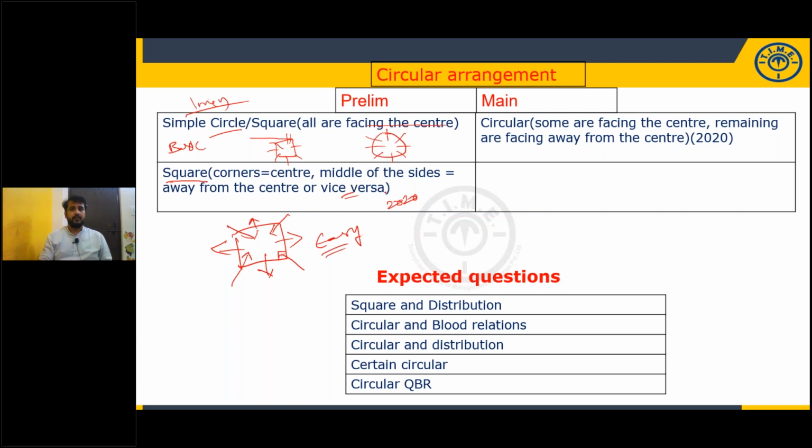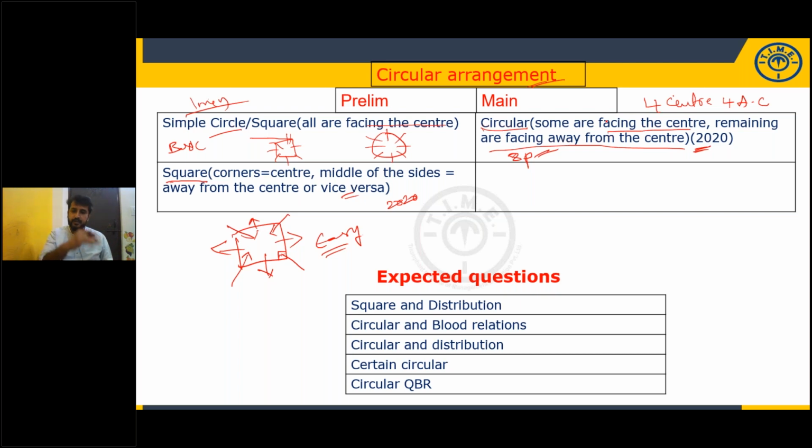It is in prelims. When it comes to mains, in 2017, from the area of circular arrangement, they have not given anything. But in 2020, they gave the same circular arrangement with 8 persons. But some are facing the center, and the remaining are facing away from the center. They even mentioned specifically that 4 are facing the center and clearly that 4 are facing away from the center. So they simplified that. So only this model they have given so far.